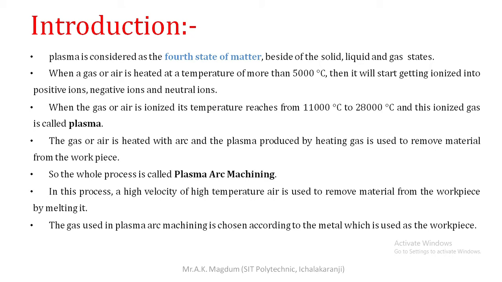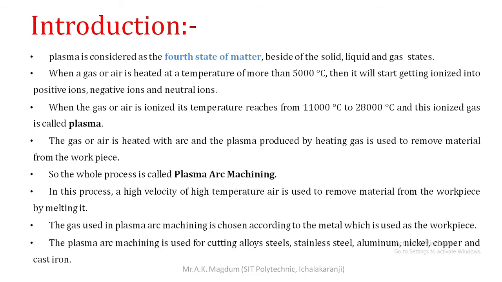So that is very important. What are the properties of the workpiece? According to that, we choose the gas for the plasma formation. Next, plasma arc machining is used for cutting alloys, steels, stainless steel, aluminum, nickel, copper, and cast iron.